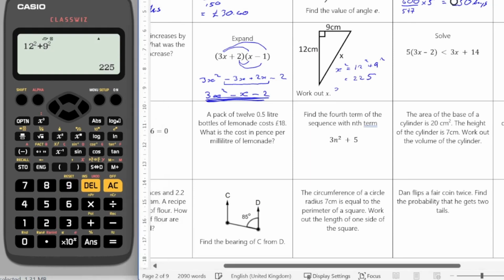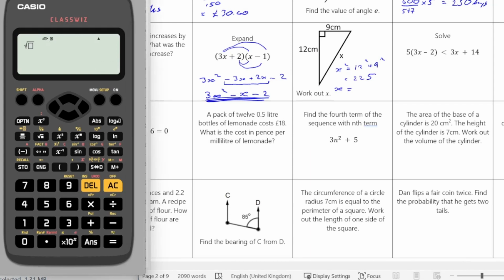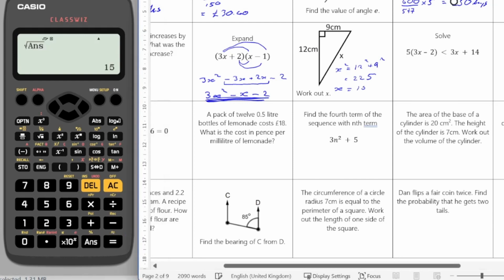Square root my answer. X is going to be equal to, on your calculator, square root. You can take this, just press the answer key. That will give you your last value in there. Gives me 15.